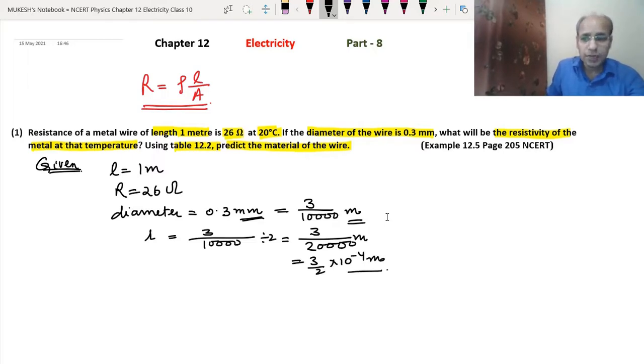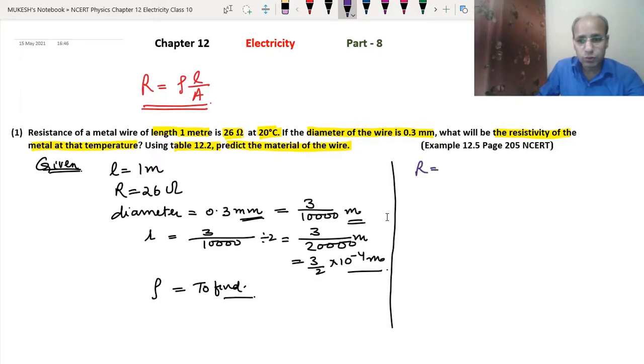Now we have to find rho, that is the resistivity. Look here, we have the formula R equals rho L upon A. That means rho equals R into A upon L. Since the wire is a circular, cylindrical wire, we will use A as pi R square, so rho equals R pi R square upon L.